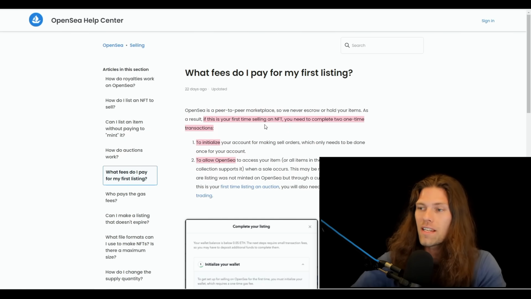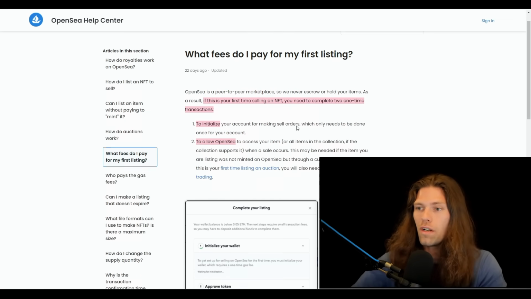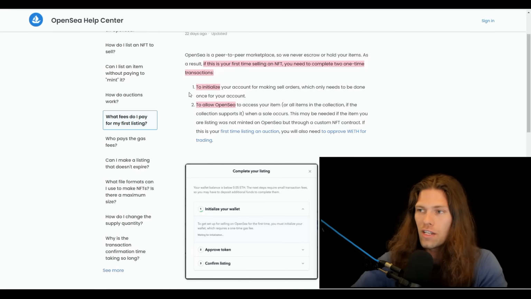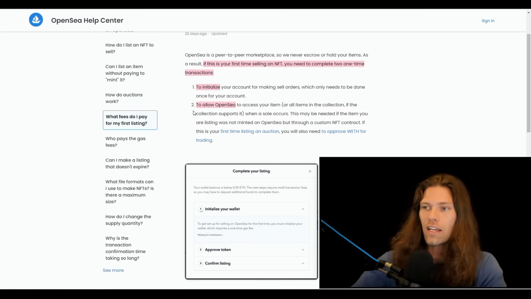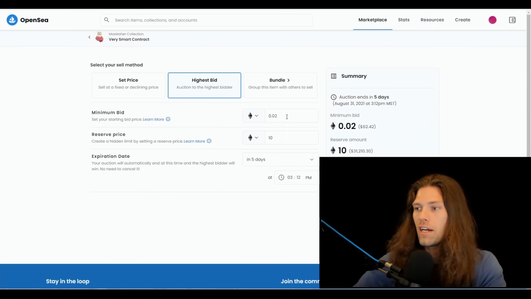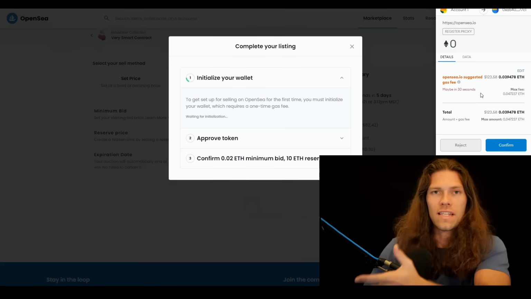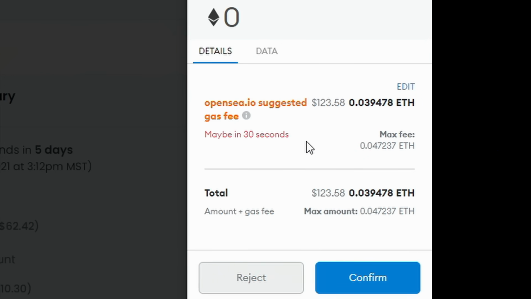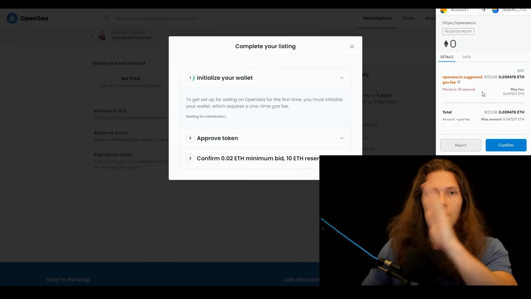So if this is your first time selling an NFT, you need to complete 2 one-time transactions. First one to initialize your account for making orders, which only needs to be done once for your account. And second, to allow OpenSea access to your item, basically within your wallet. So we'll see here when I click post your listing, there's going to be another fee. And we can see here the gas fees are quite high again, but I'm just going to bite the bullet and do this. Do it for the content.